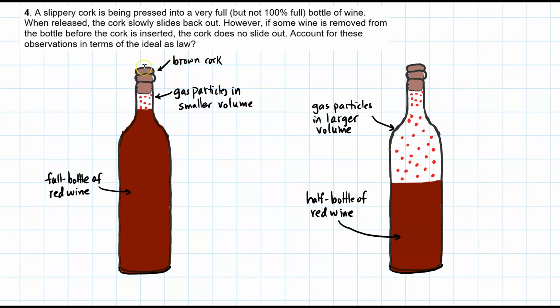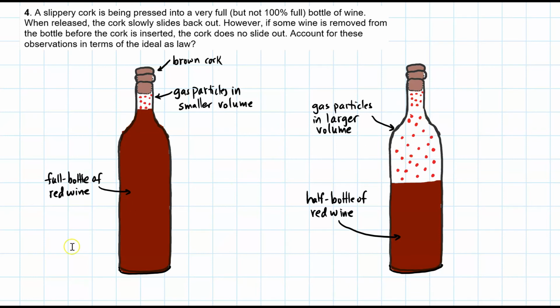So when I push in this brown cork, note that this is a smaller volume. A smaller volume, according to the ideal gas law, implies that I'm going to have a higher pressure. In this case here, when I press in the cork, I'm not changing the volume as much. So therefore, the pressure change is going to be different.